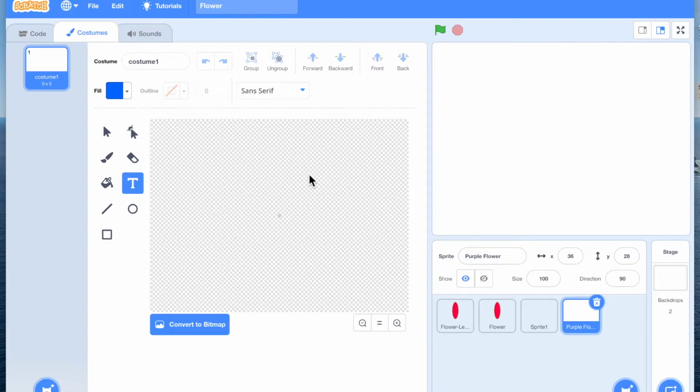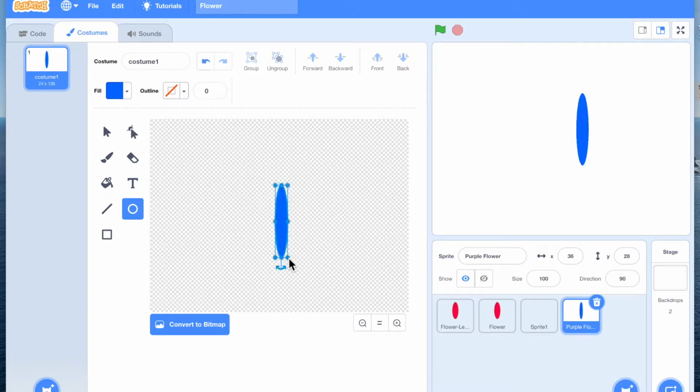Okay, so what I'm going to do is use a petal to make the entire flower. To make the petal, I'm using the costume. I'm using a circle to make a petal.